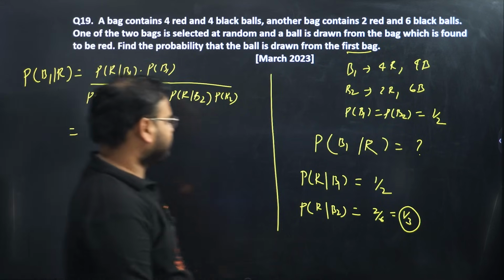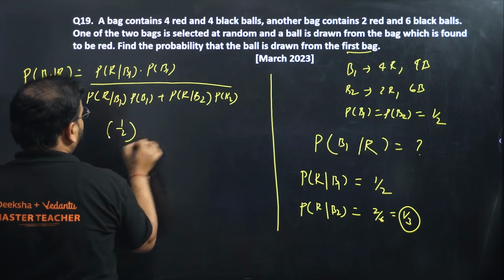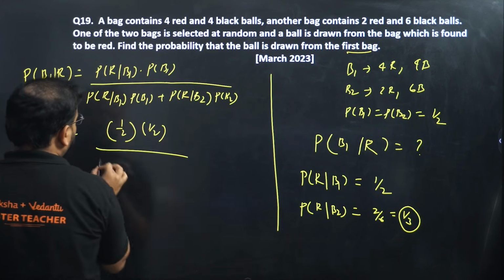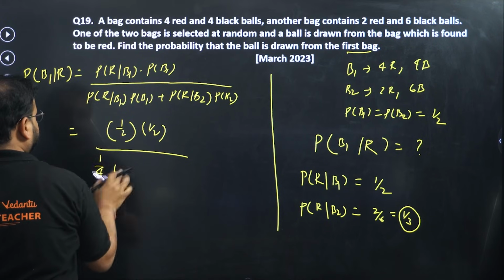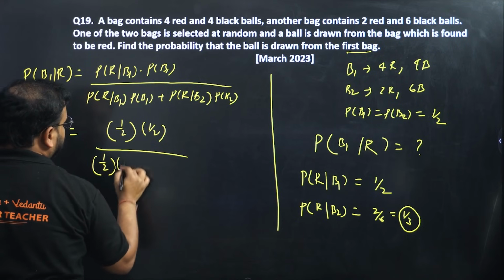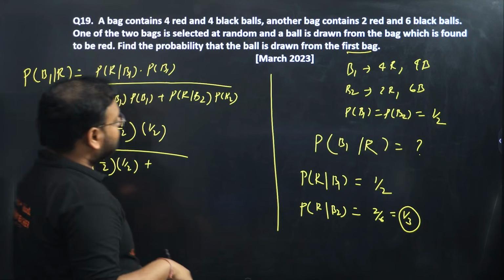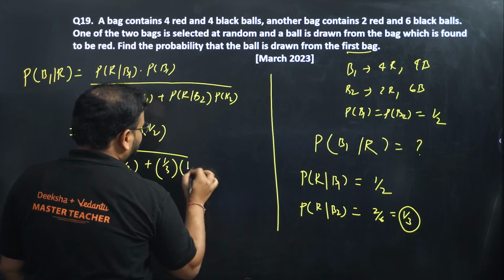P of R given B1 is 1 by 2 and P of B1 is again 1 by 2. So the numerator is 1 by 2 into 1 by 2. In the denominator we have 1 by 2 into 1 by 2 plus 1 by 3 into 1 by 2.